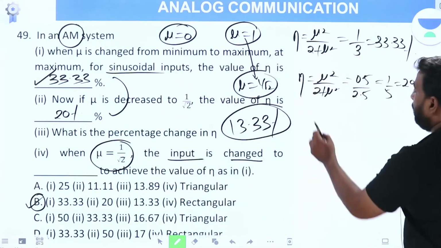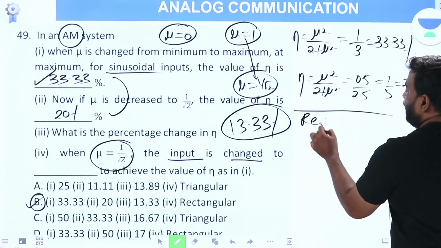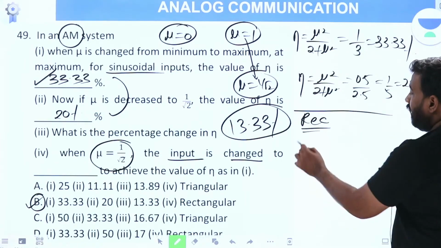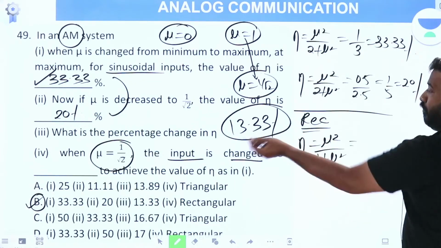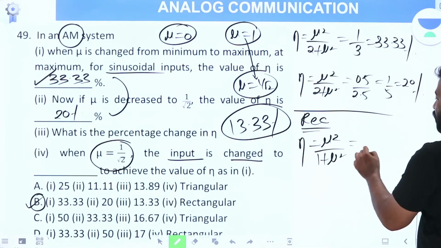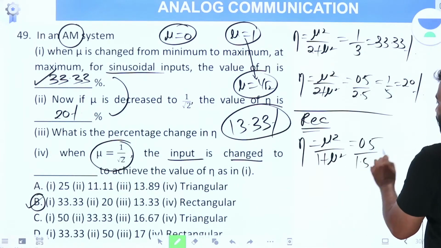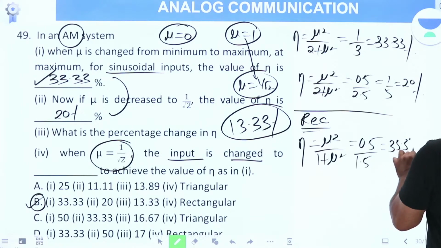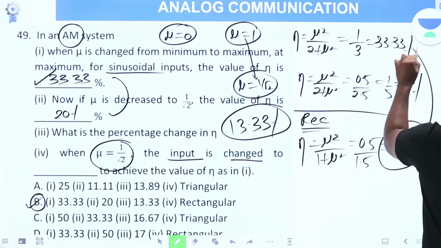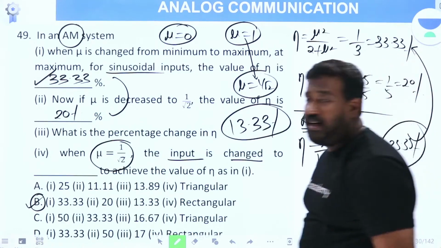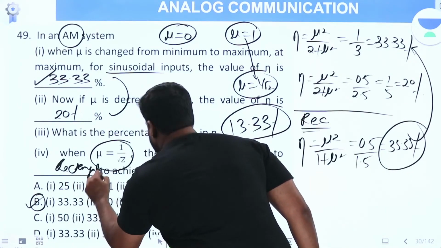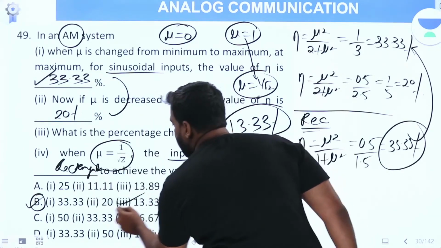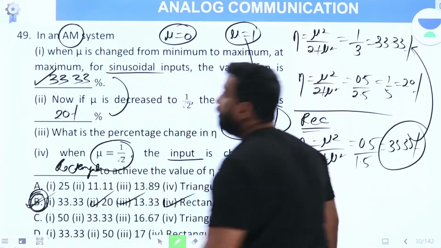For example, if you are taking rectangular input, eta is mu square by 1 plus mu square. Mu is 1 by root 2 whole square, 1 by 2, 0.5 by 1.5, 33.33%, done. You can achieve the same 33.33% when the sinusoidal input is changed to rectangular input. This concept is very, very important. Option B is the answer.